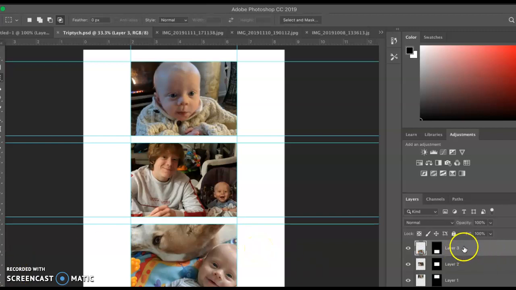If it's not working, just make sure you're going in and selecting the layers over here on that right side. And if it doesn't work, we'll just work on it on Monday.